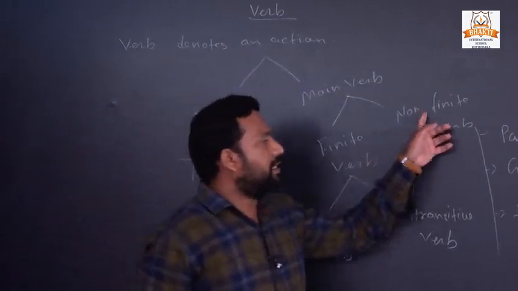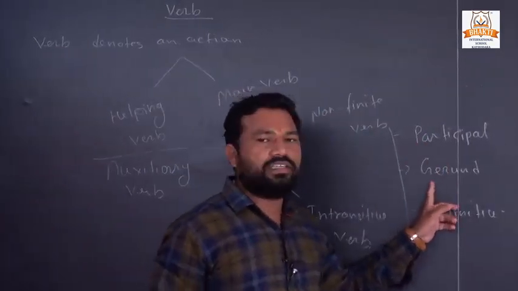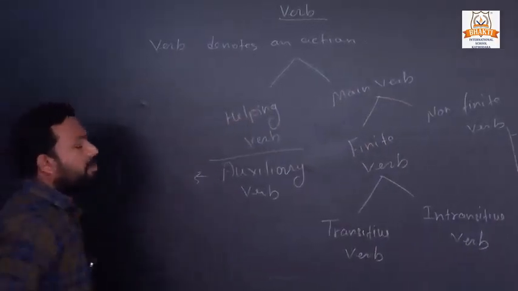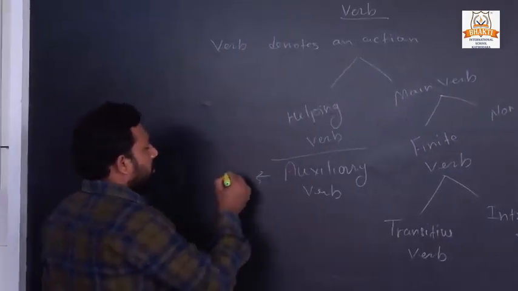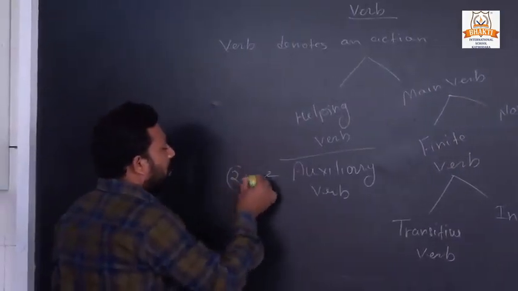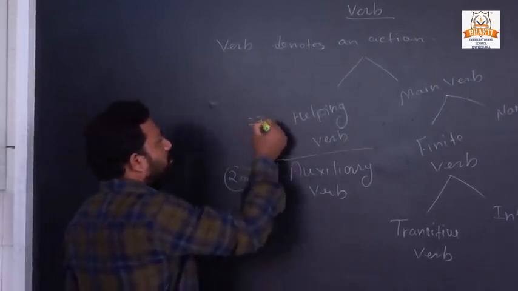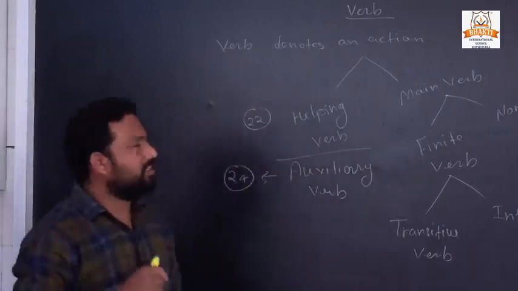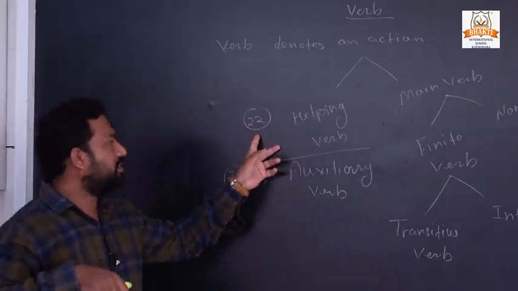And three parts of non-finite verb: participle, gerund and infinitive. If someone asks how many auxiliary verbs, there are 24 auxiliary verbs in quantity, and there are 22 helping verbs. If in quantity both are different, it means in quality both are different.